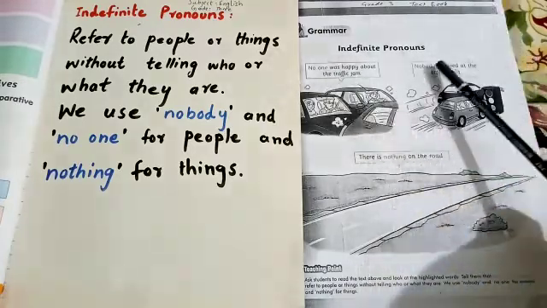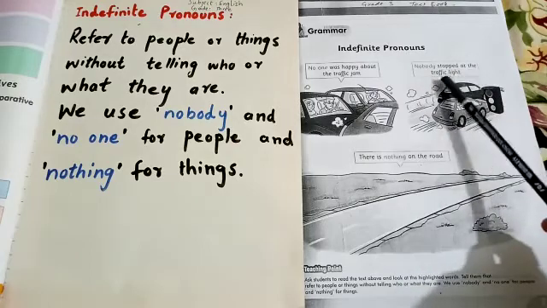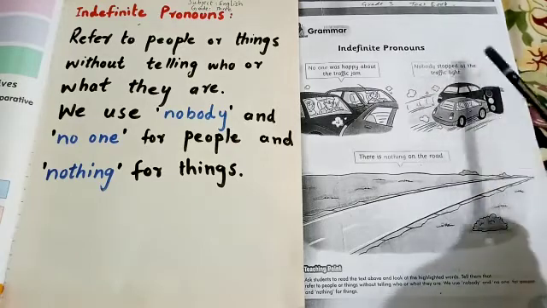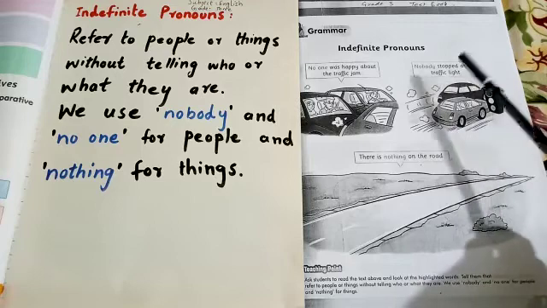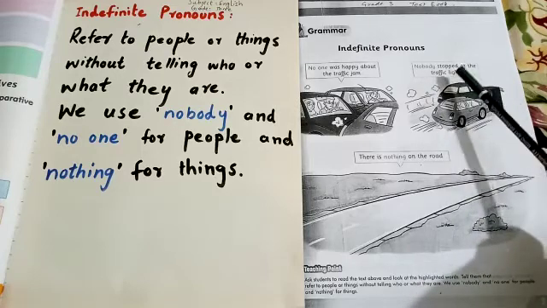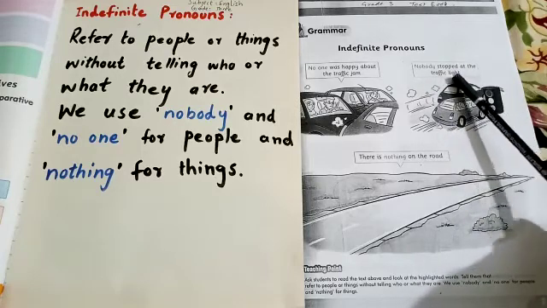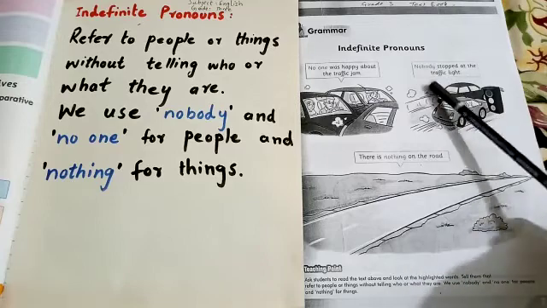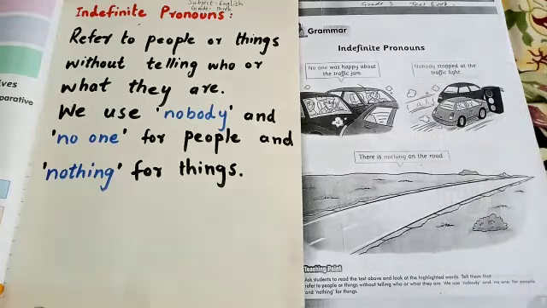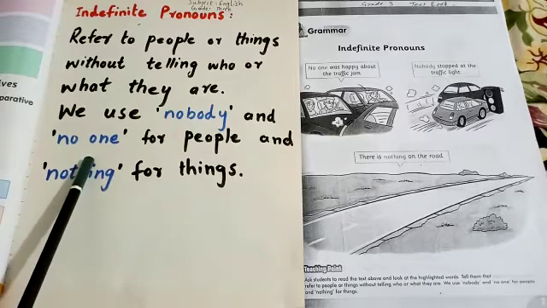The second is, nobody stopped at the traffic light. So who didn't stop there? So these are the people who didn't stop at the traffic light. So that's why we use nobody. So we have studied that we use nobody and no one for people.